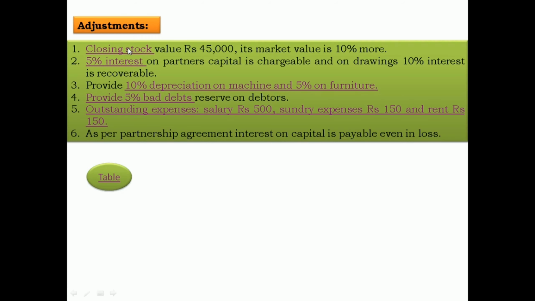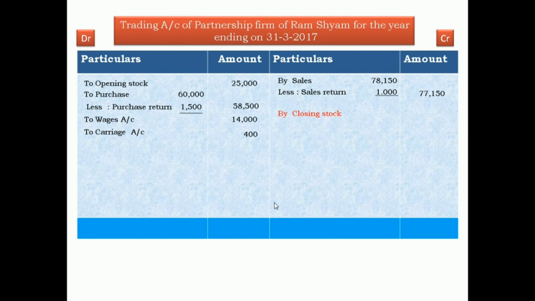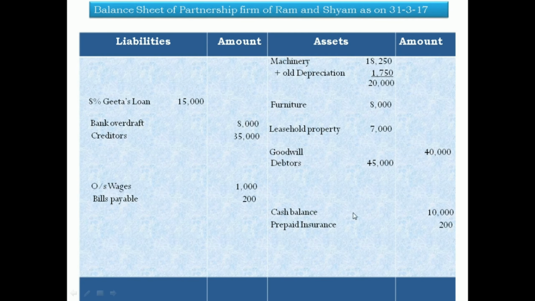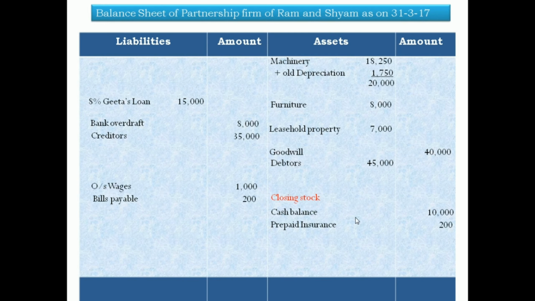There are two effects. The first effect, trading account credit side, closing stock 45,000. Every adjustment has a minimum of two effects, one at debit, another at credit. The first effect, trading account credit side 45,000. The second effect, balance sheet asset side as a current asset 45,000.